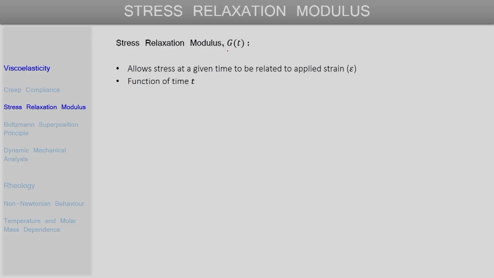The stress relaxation modulus is given by this quantity G(t), which is a function of time, and it allows the stress to be determined as a function of the applied strain. The relation between stress and strain as given by this stress relaxation modulus is again linear, and the stress at any point of time, sigma(t), is related to the strain epsilon by this expression, where the stress relaxation modulus G(t) is the quantity that relates the stress developed to the strain applied.